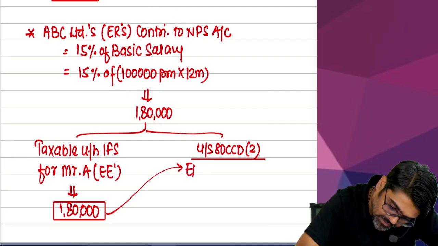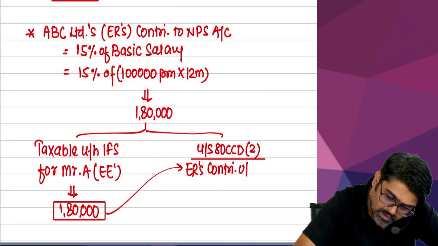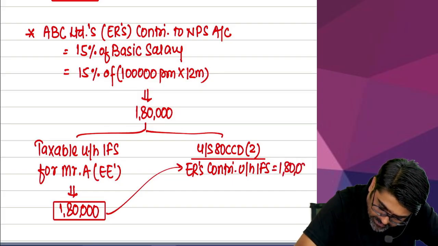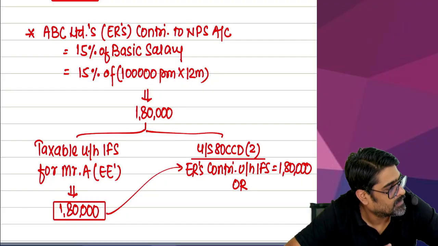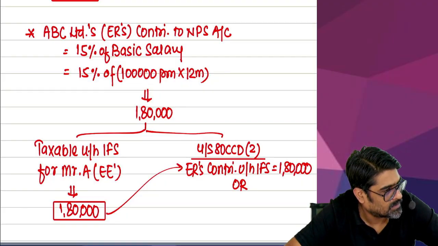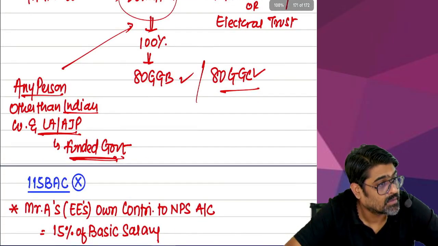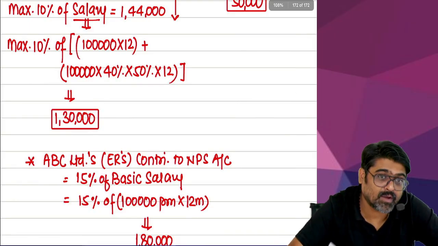So this employer's contribution under the head income from salary was 1 lakh 80,000. Or tell me, should I take 10% or 14%? If I am not following 115BAC, I will take 14%. But only if the employee is a government employee. But what if the employee is not a government employee? Then I will take only 10%.